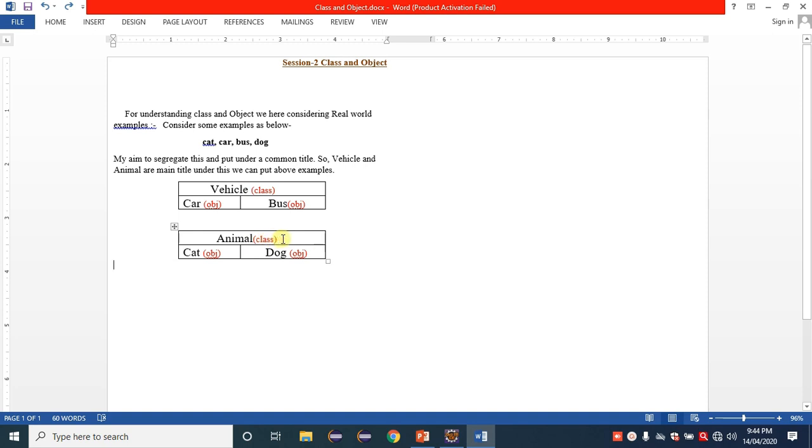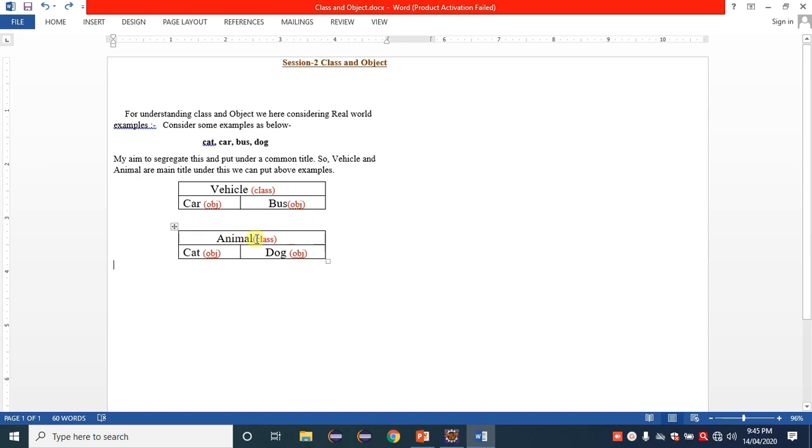So what is a vehicle? A category or a class. What is an animal? A category or class. So what about all these things? These are the objects, or examples, of vehicle or animal. Car and bus are the objects of the vehicle class, whereas dog and cat are the objects of the animal class. So here I am asking one question: can you please show me a vehicle, or can you please show me an animal? The answer is no.